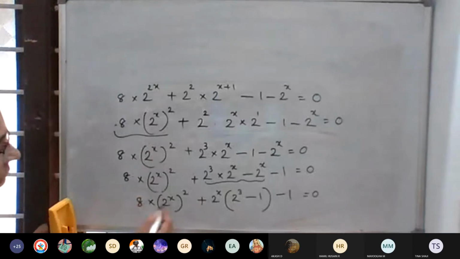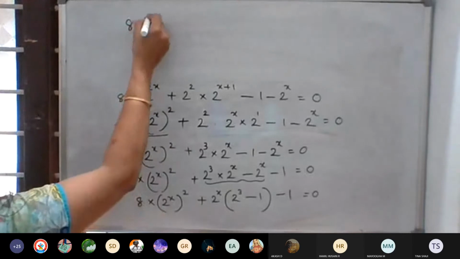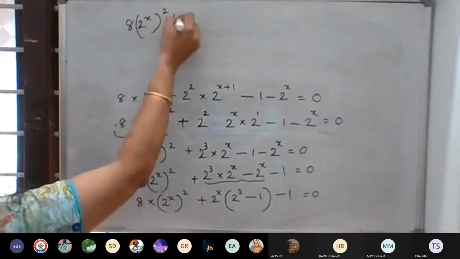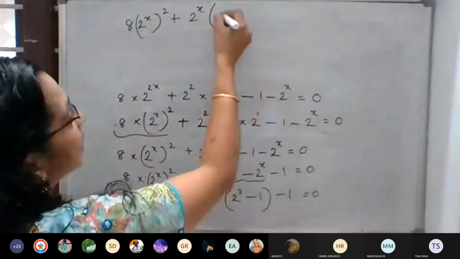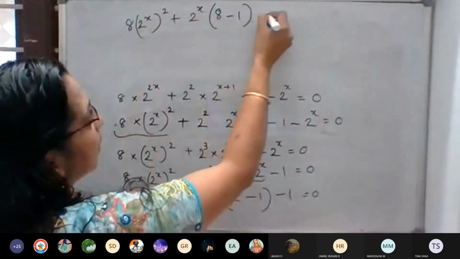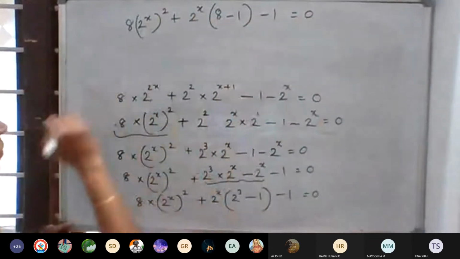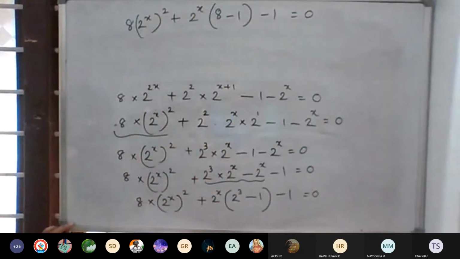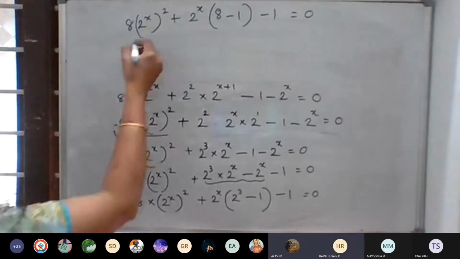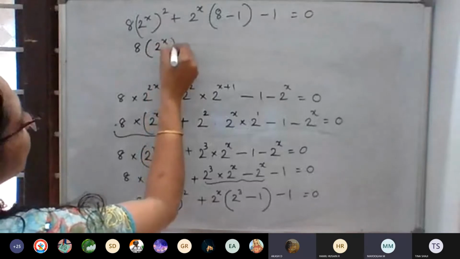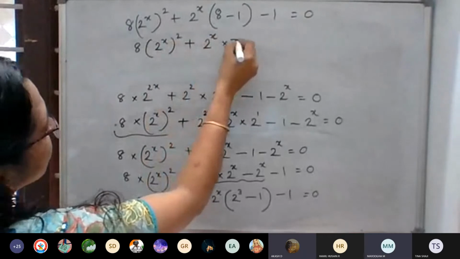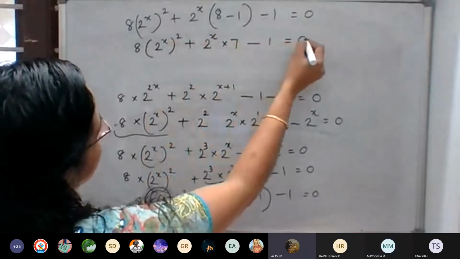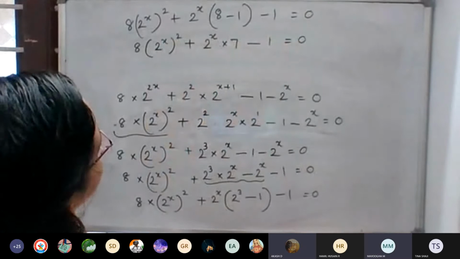Next, 8 into 2 raised to x the whole square plus 2 raised to x into 2 cube minus 1, minus 1 is equal to 0. 2 cube is 8, 8 minus 1 is 7. So 8 into 2 raised to x the whole square plus 2 raised to x into 7, minus 1 is equal to 0.